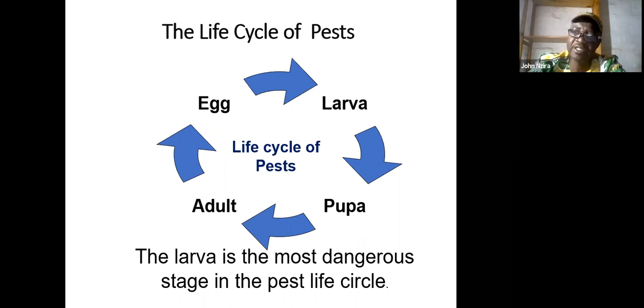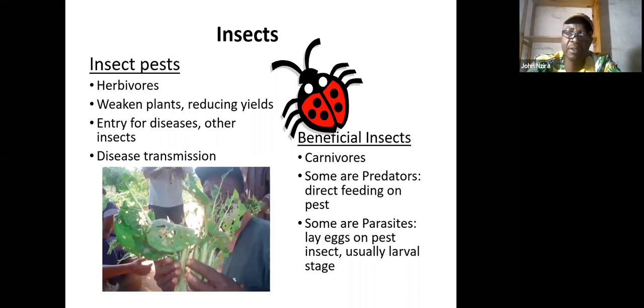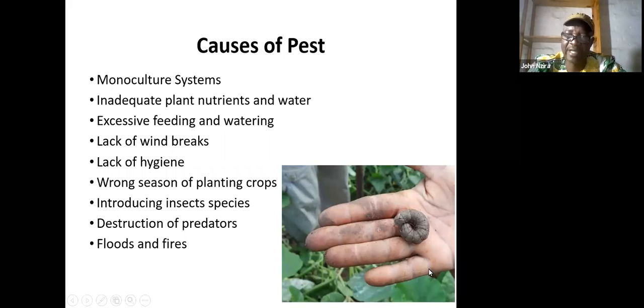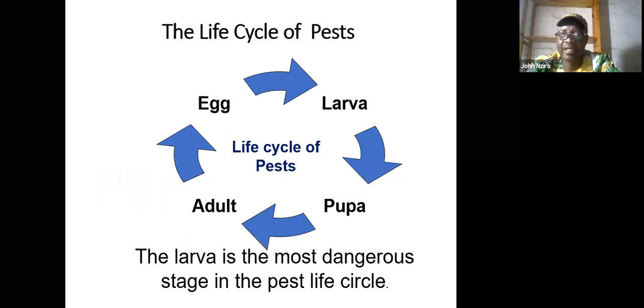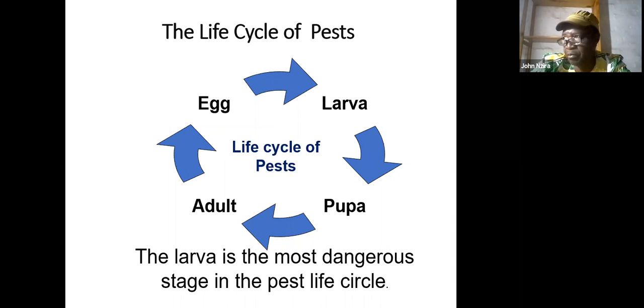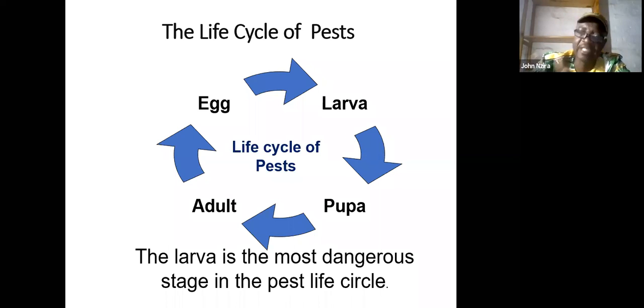The larva is when you see the worm, like this cutworm on my right here. It's a larva stage, and this is the most terrible stage, where it chews our vegetables. So we need to manage this one more than the adult. The adults are usually butterflies and they fly. When they pupate, they go into the ground and pupate, and then lay eggs and hatch,